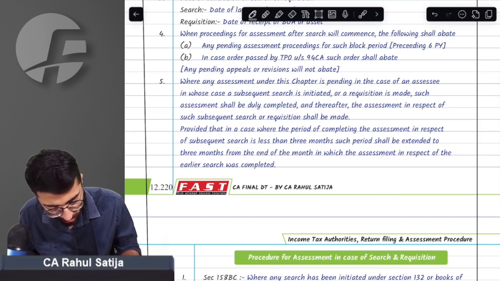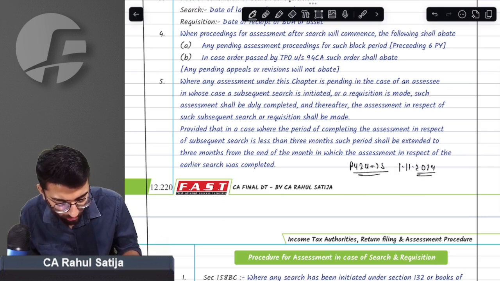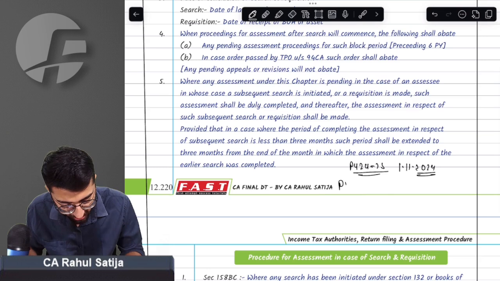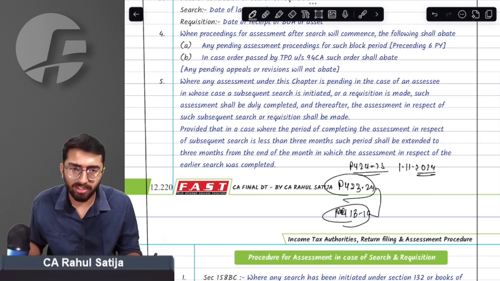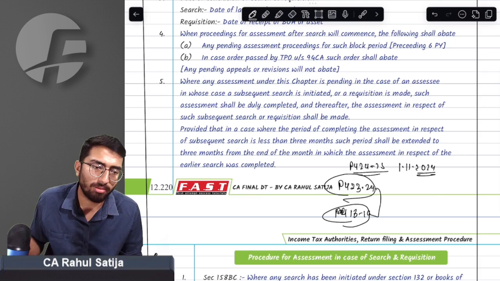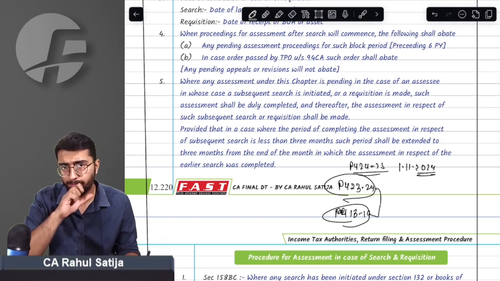Provision says, for example, for previous year 24-25, search occurred on 1st of November 2024. So what will be the block period? Block period will be from previous year 18-19 to previous year 23-24. This is the block period.